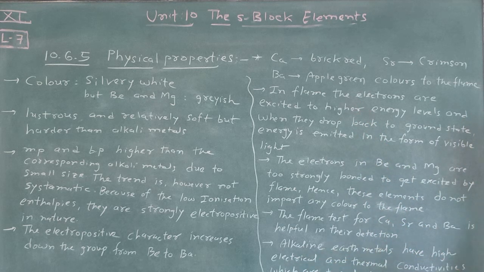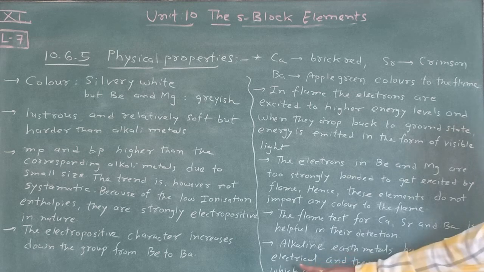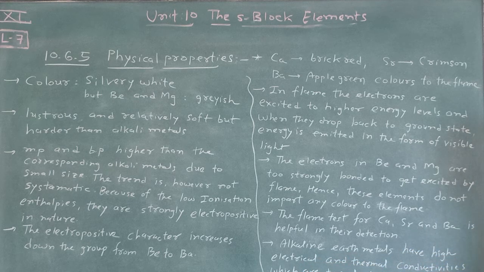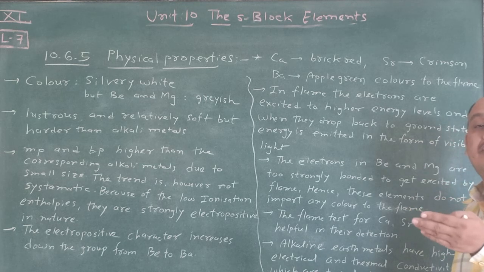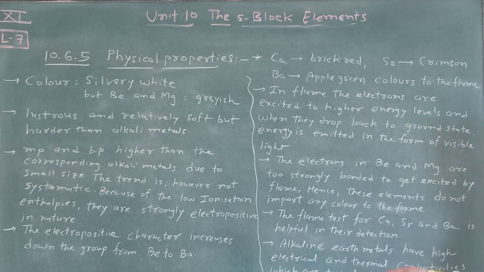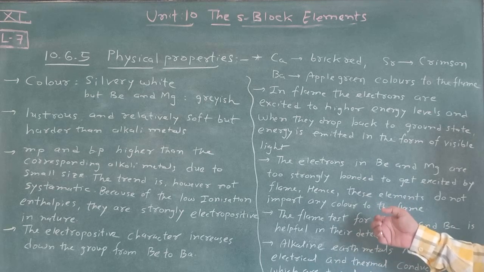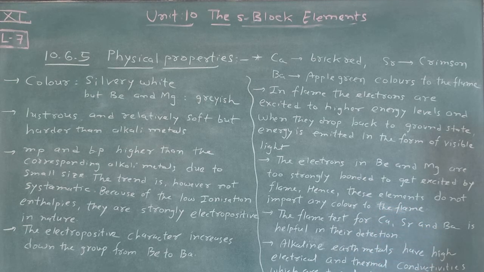These are the physical properties. Remember, it's very simple. Alkaline earth metals have high electrical and thermal conductivities, which are typical characteristics of metals. This is maybe due to the release of two electrons from the outermost orbital. Magnesium, as you see in your table, has a high standard reduction potential, and that's why it acts as a reducing agent.